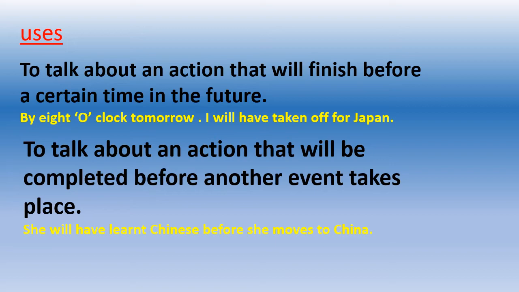Here two actions are taking place in the future. First, she will have learned Chinese, and then she moves to China. She wants to go to China, but before that she will have learned Chinese.